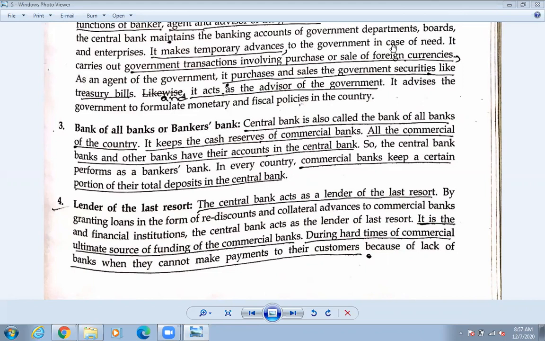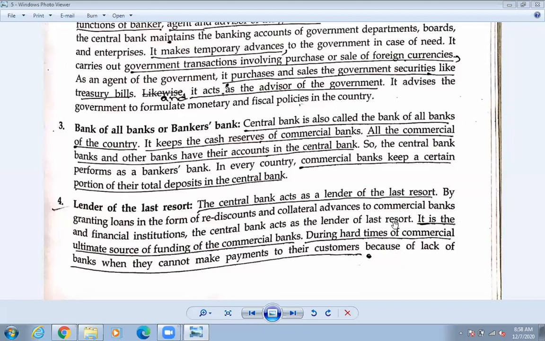Because the deposit was kept earlier, isn't it? From the deposit that was kept earlier, they are going to lend the money. Now the central bank does the work of giving the money. Okay, the central bank acts as a lender of the last resort. In the last stage, when the bank is at the last stage, now they are going to provide the money. So by granting loans in the form of rediscount and collateral advances to the commercial banks and the financial institutions, the central bank acts as a lender of the last resort.